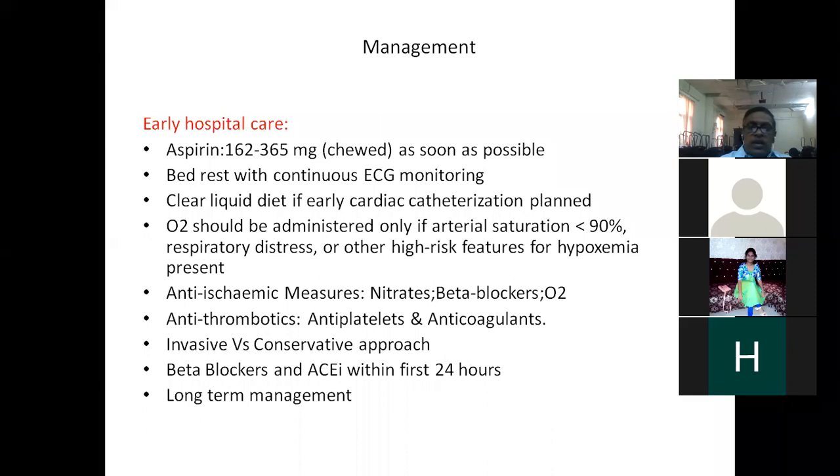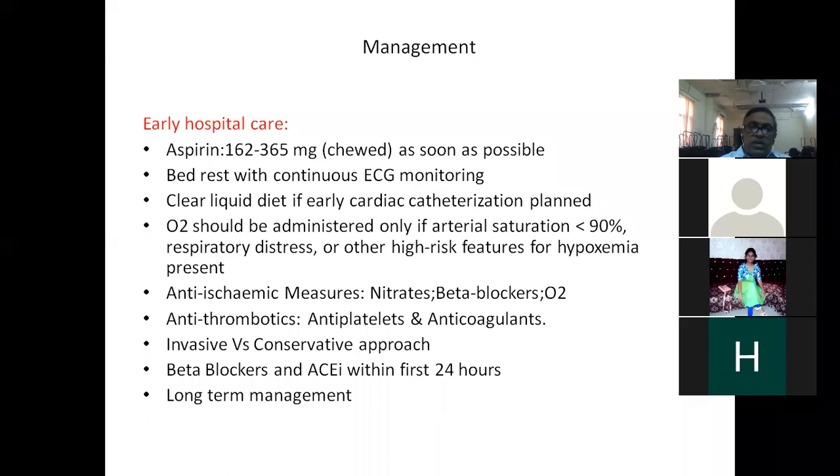Ticagrelor and prasugrel are rapidly acting drugs, but quite costly. That is a disadvantage. But in patients in whom you are planning early intervention, probably ticagrelor and prasugrel are the preferable drugs for PCI. Prasugrel should not be given above 75 years of age, in people with less than 60 kg of weight.